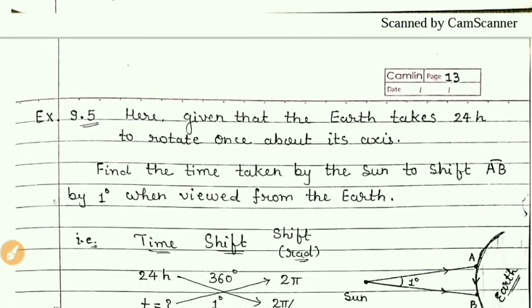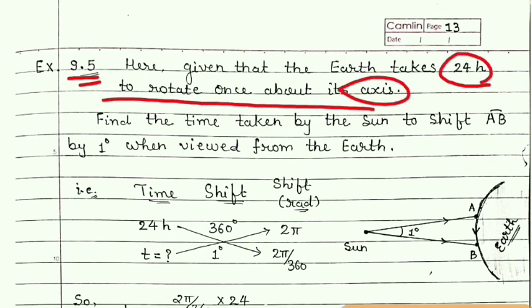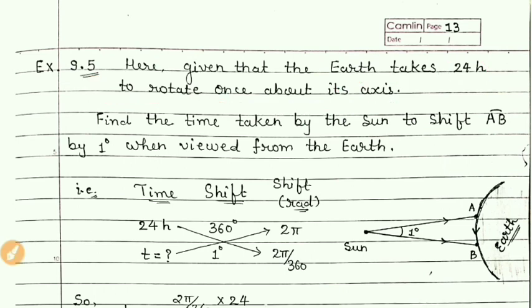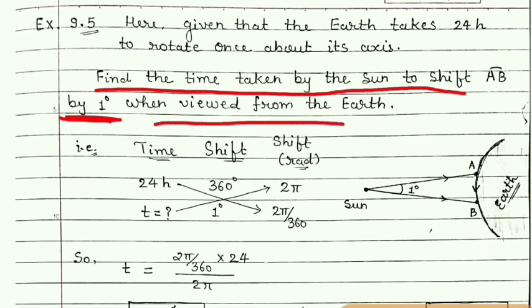Now about example number 9.5. Given that the sun takes 24 hours to rotate once about its axis, here we want to find the time taken by the sun to shift by 1 degree when viewed from the earth.